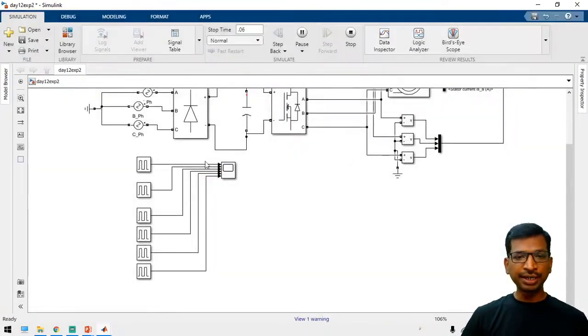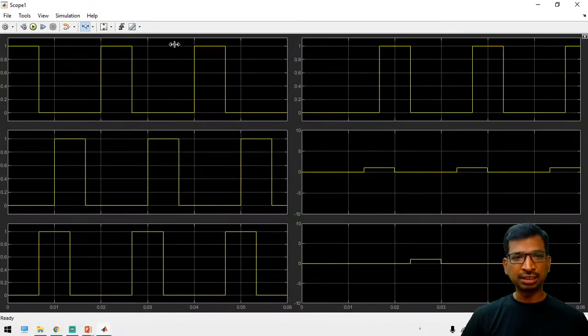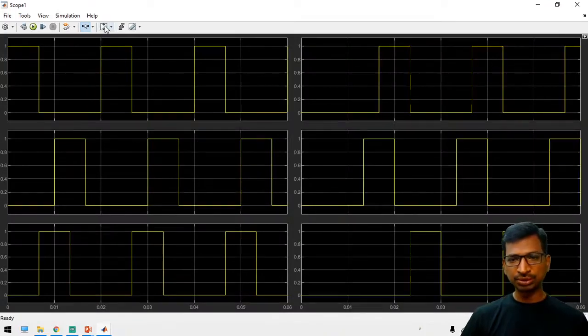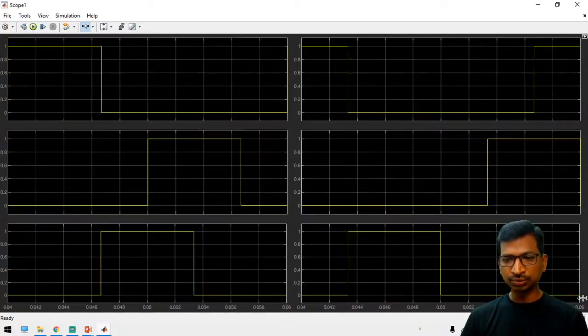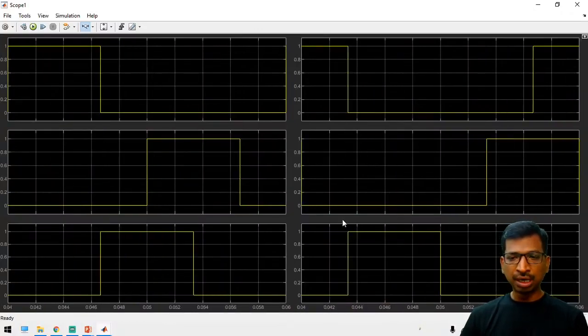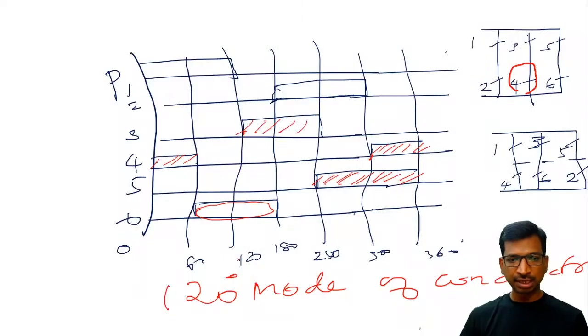So now you can connect all the pulses with the mux, then you can straight away connect to the inverter. That's why we are taking so much time. See here, I just take the first cycle and leave it, and take the second to third cycle, 0.02, or else you can keep the third cycle, 0.4 to 0.6. So this is the third cycle. As per the graph, we have to draw the pulses.